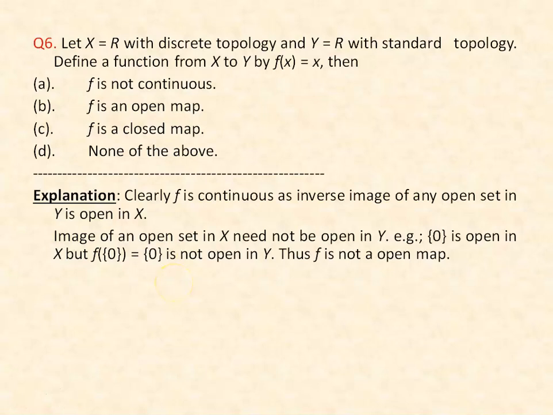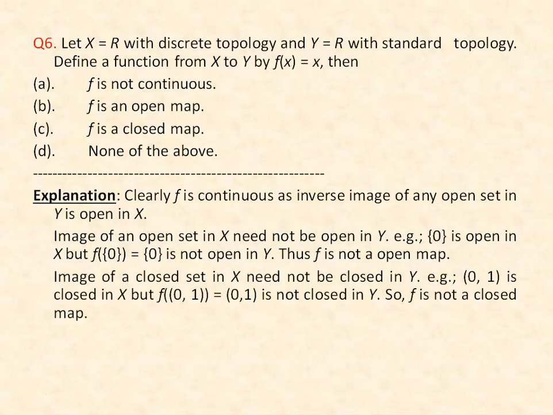Now let us check the third option, whether f is a closed map or not. Now let us check whether the image of every closed set is closed in Y or not. Let us consider the unit open interval (0, 1). This is closed in X because X is having discrete topology.